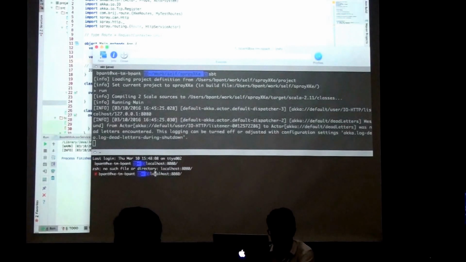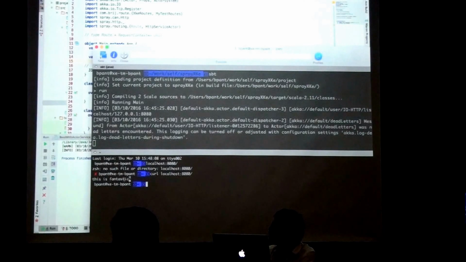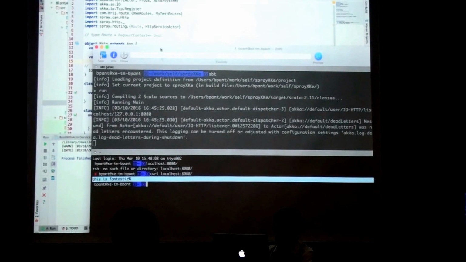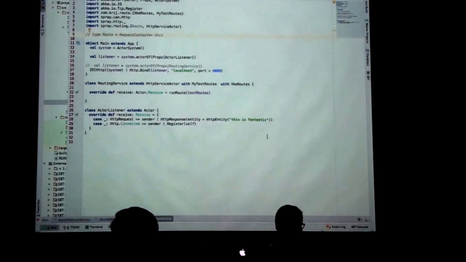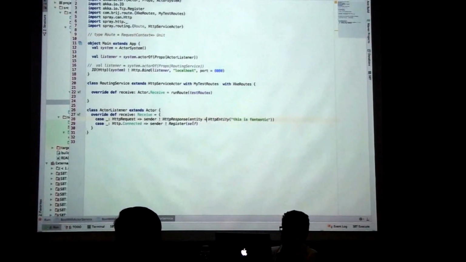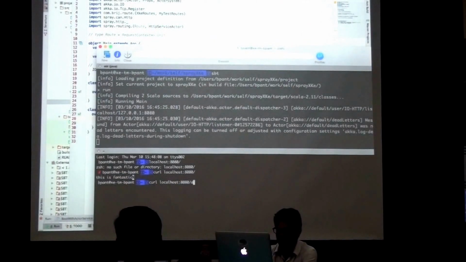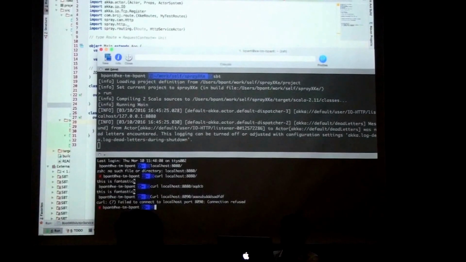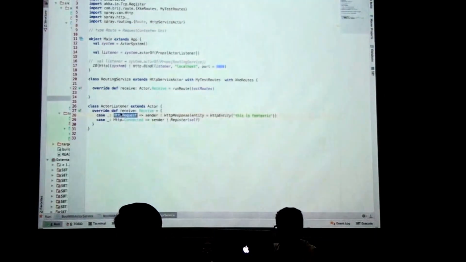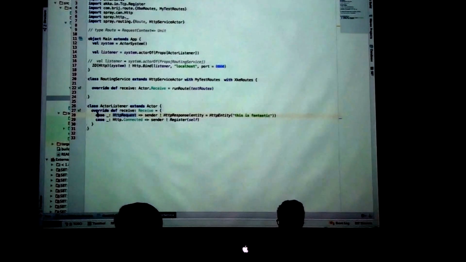I have to use curl. Okay, so now it responded. This is the fantastic message which we are sending back. It automatically does it. Here you can see that even if I type any route, it will return the same response. Why? Since what we are doing is just handling the HTTP request, that could be anything.